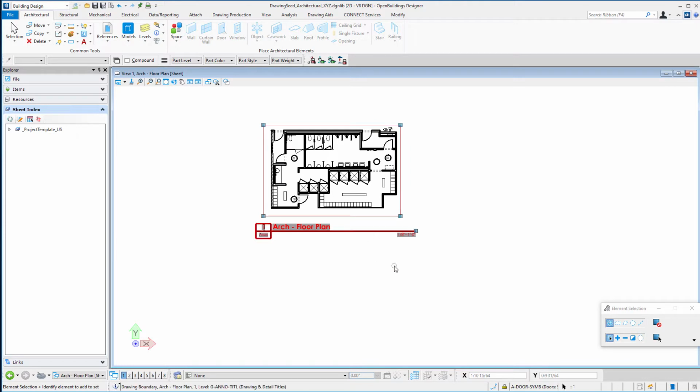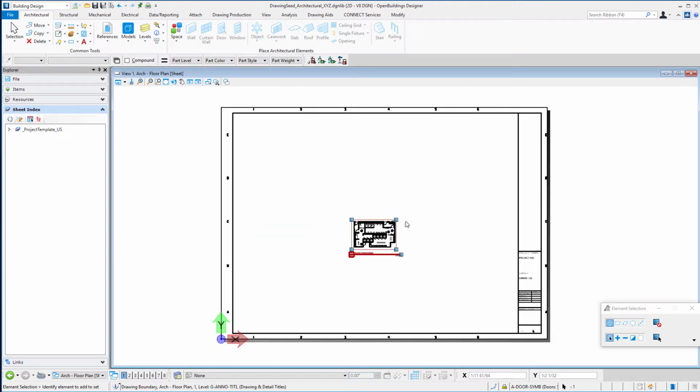The second thing we can do is change this drawing boundary. That's the actual box here. And for instance, I could make it the full size of the sheet area here that's within the title border. And then my plans would always come centered in that drawing boundary. But I can also have multiple drawing boundaries per sheet.